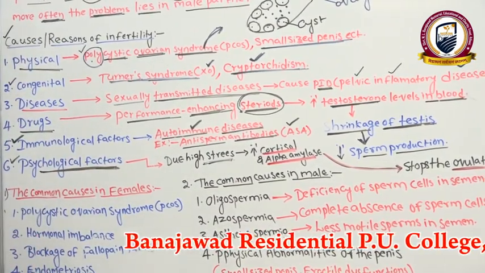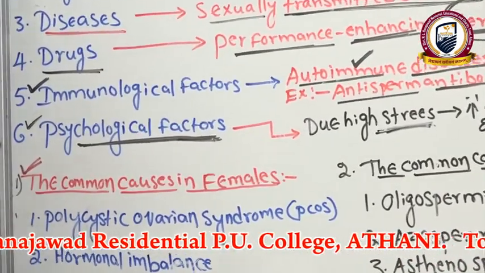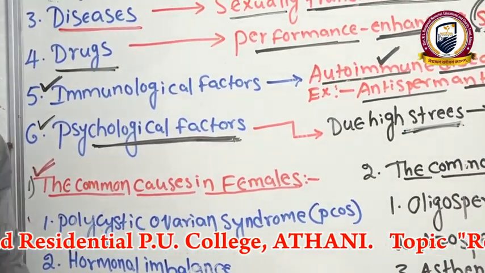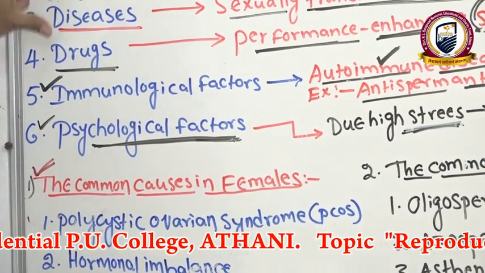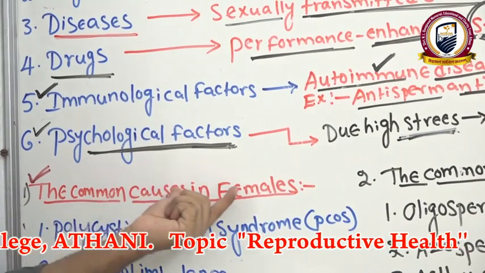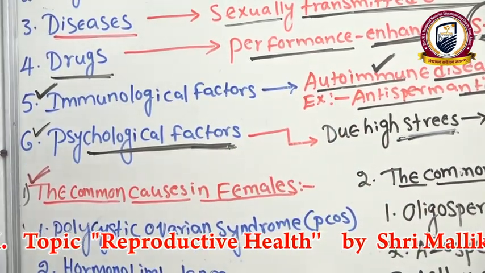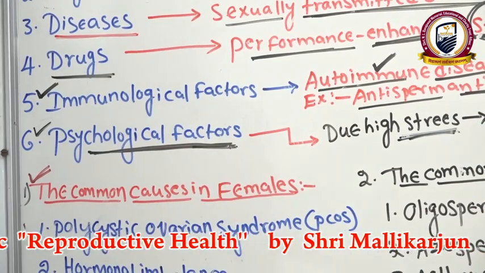Clear? Right. Now we can see here the common causes in males. Here the problems are there, common problems we discussed. Then what are the common causes in females? What are the common causes in males? We will discuss separately. Now we can see the common causes in females.